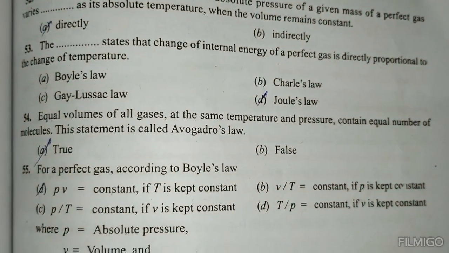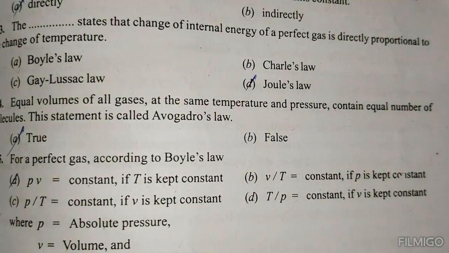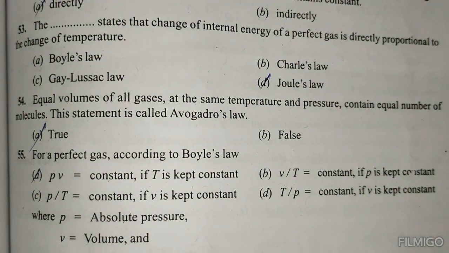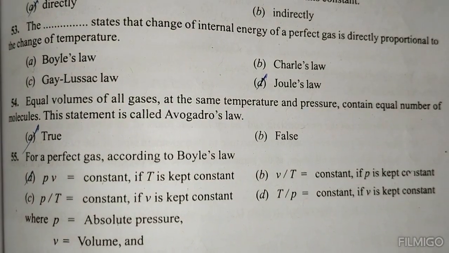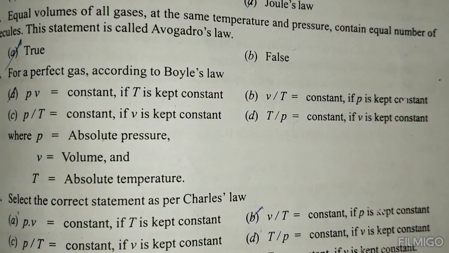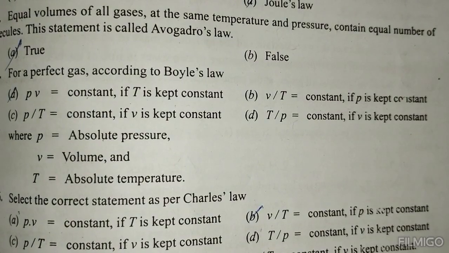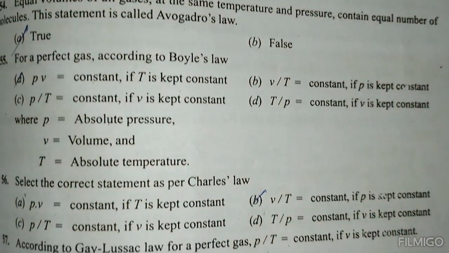Joule's law. Equal volumes of all gases at the same temperature and pressure contain an equal number of molecules. The statement is called Avogadro's law. This is true. For a perfect gas, according to Boyle's law, PV equals constant if T is kept constant.